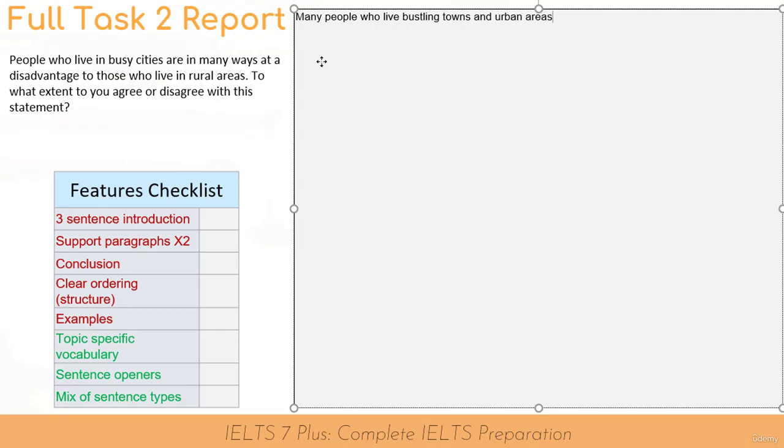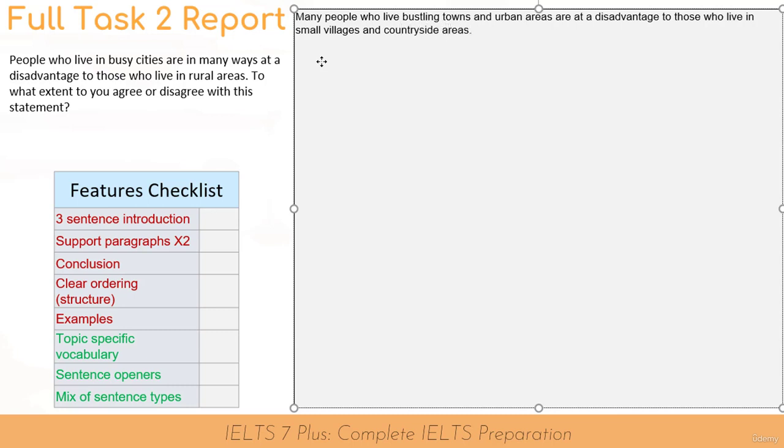I like that. Many people who live in bustling towns and urban areas are at a disadvantage to those who live in small villages and countryside areas.